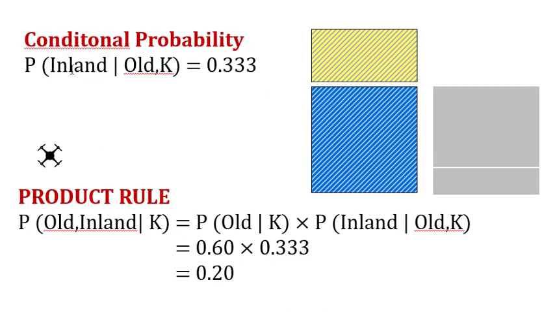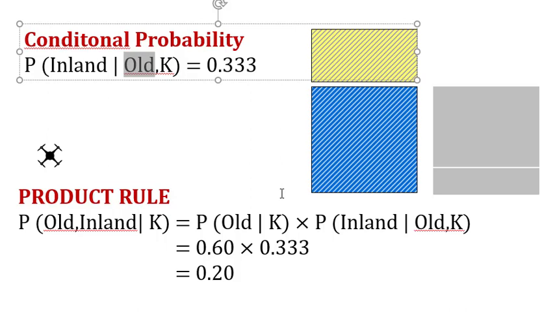Conditional probability of inland given old means we have this extra information that the drone landed in an old region.